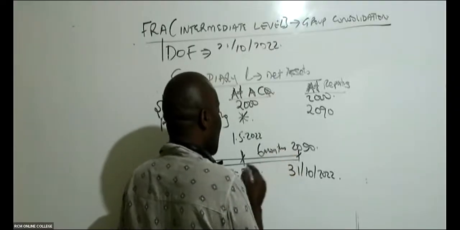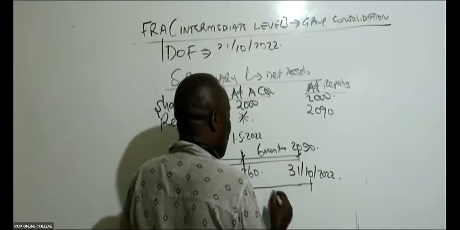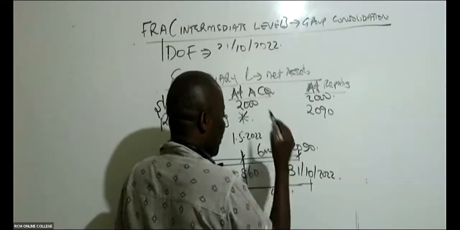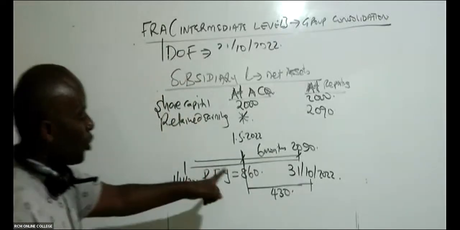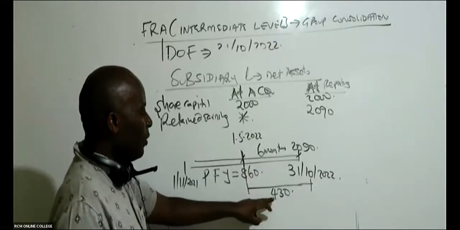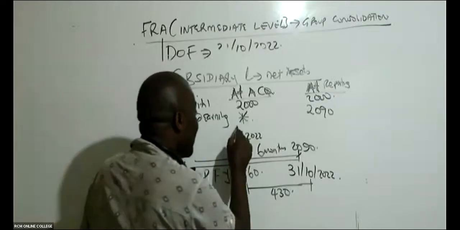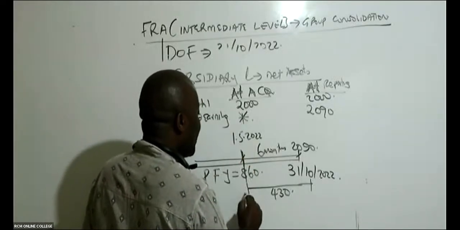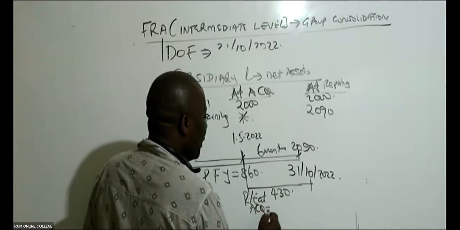So then profits for 6 months, from here to here, the profit will be 430. Because you see, it is 6/12 times 860, that will give me 430. So then I want retained earnings as at this date. I want retained earnings at acquisition here. Let this be X.